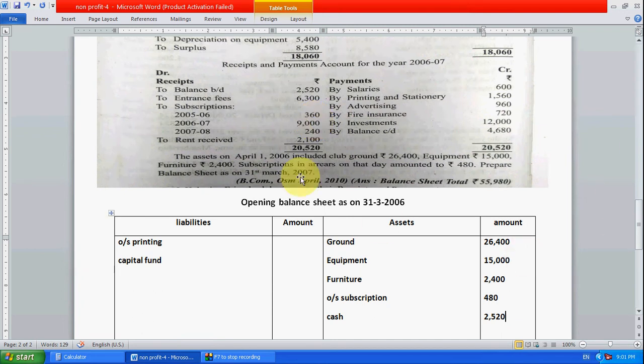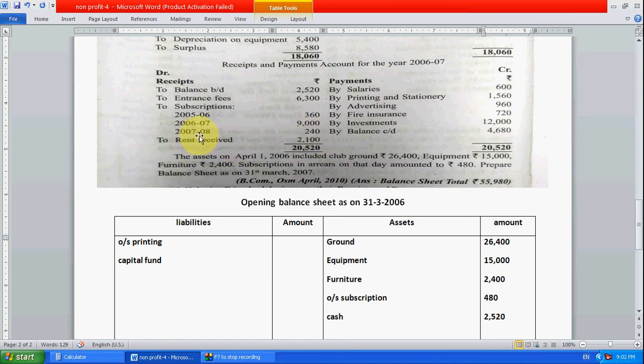The total subscription in arrears on that day means overall total subscription. Arrears means pending subscription, which we have to receive. So these subscriptions we have already taken as 480 here. So no need to take 360, because 360 is already included in 480.